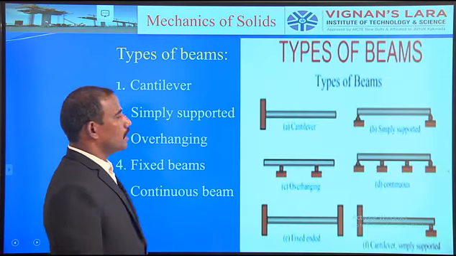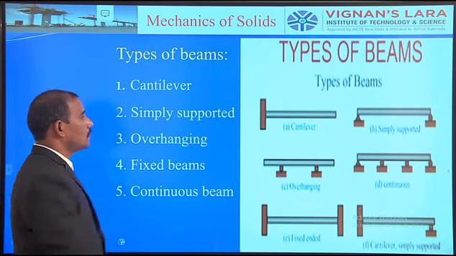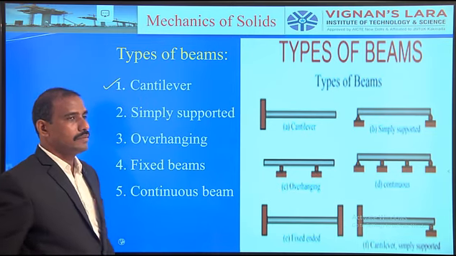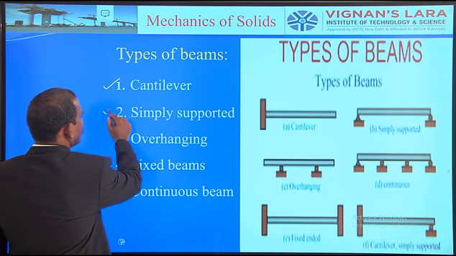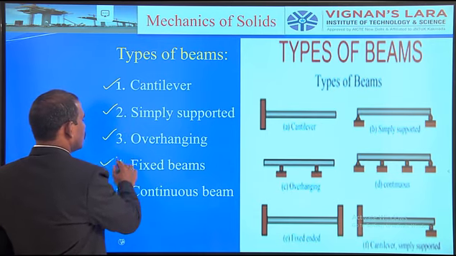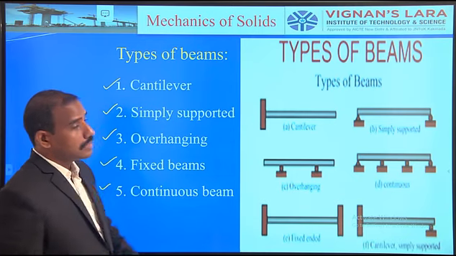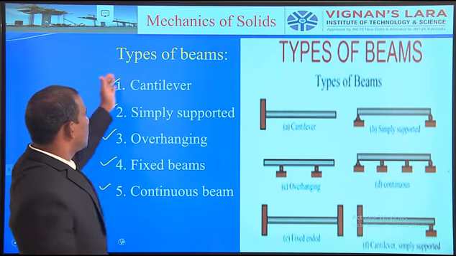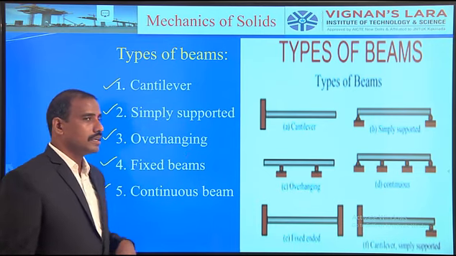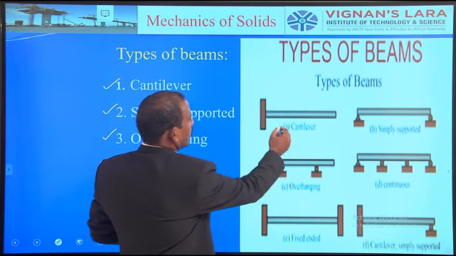Now, types of beams. As we know, according to the boundary conditions of the supports provided, the first one is the cantilever beam, the second one is the simply supported beam, the third one is the overhanging beam, the fourth one is the fixed beam, and the final one is the continuous beam. Let us see practical examples for the cantilever, simply supported, overhanging, fixed and continuous beams. So this figure gives the cantilever.